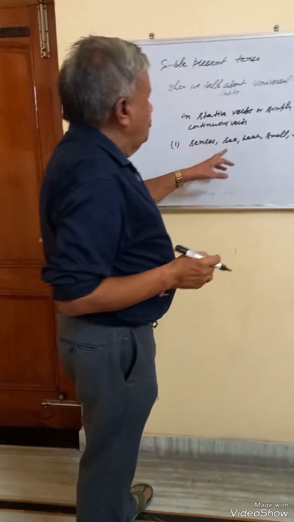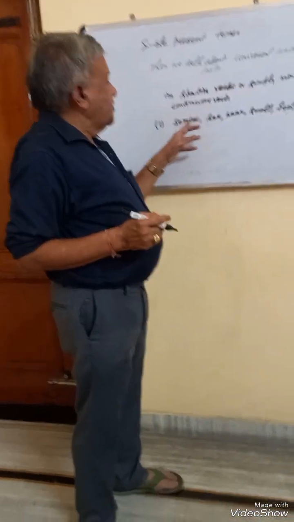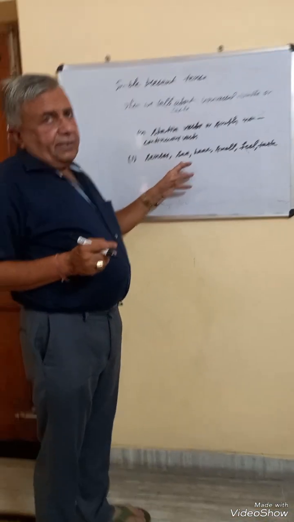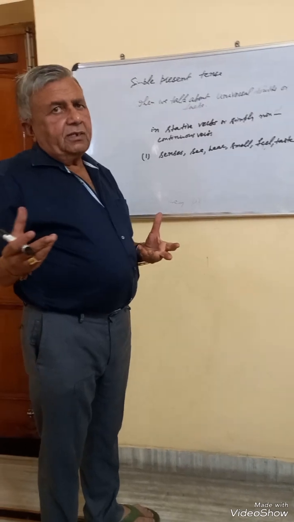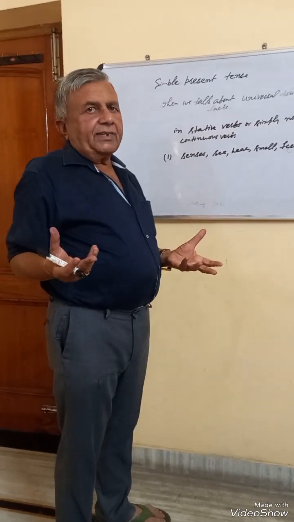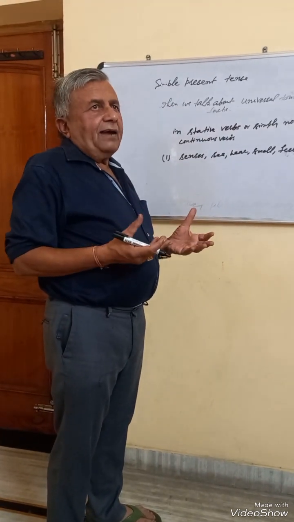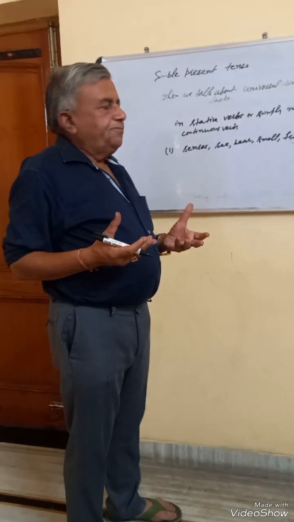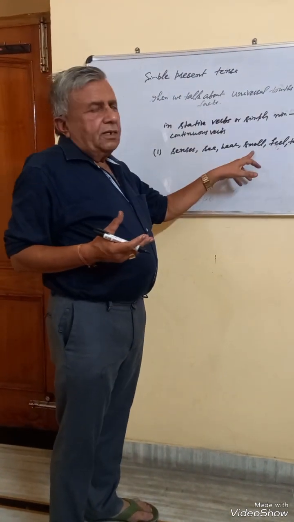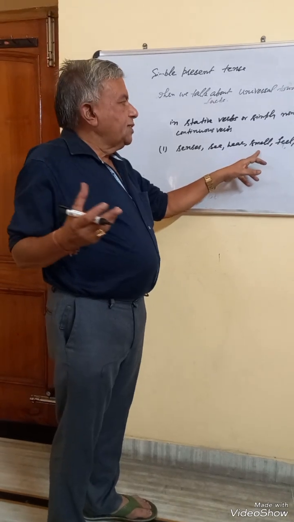We don't generally use these sense verbs in continuous tense. I don't say I am hearing some noise. We simply say I hear some noise. We don't say I am seeing him coming. We simply say I see him coming. This smells good. We don't say this is smelling good.